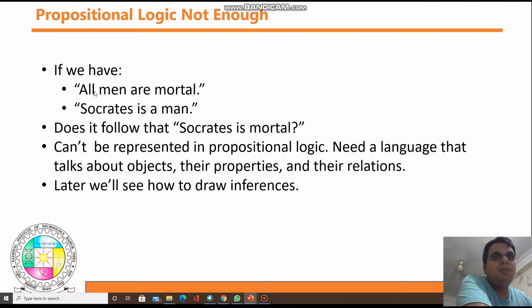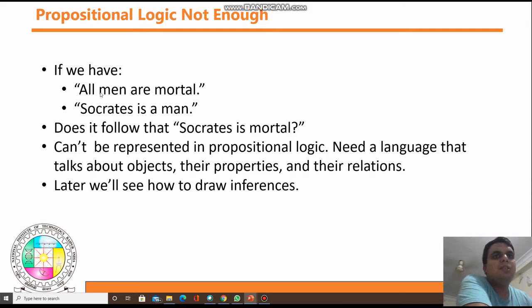What is meant by variables? Variables means all the men. There are many people, and from those people we have to consider some, or we have to consider the complete domain. So all men are there, and "are mortal": mortal is the property of those men.